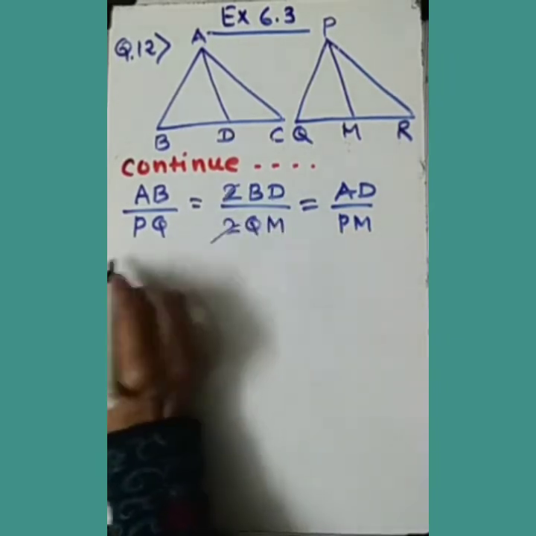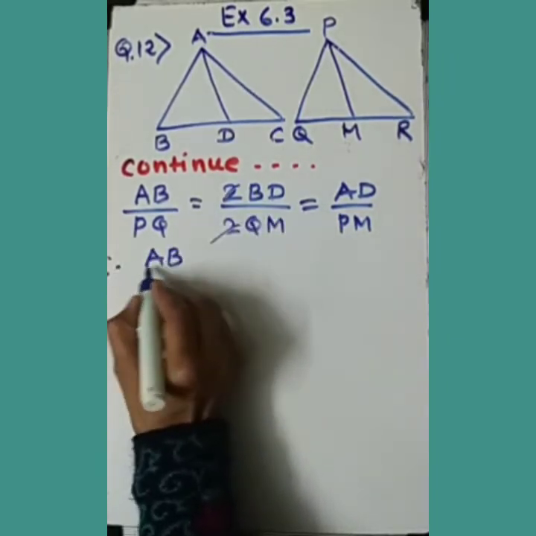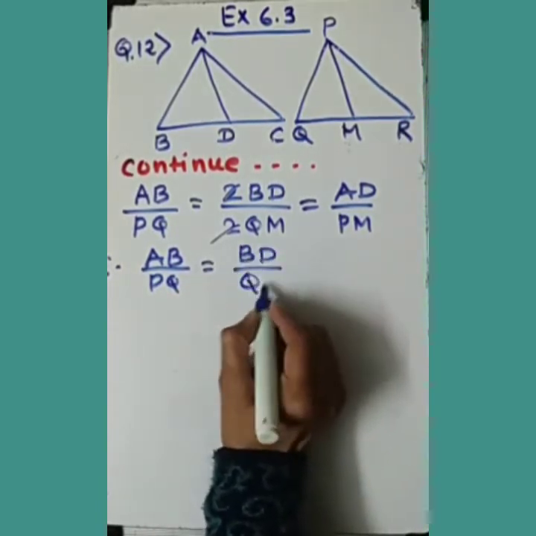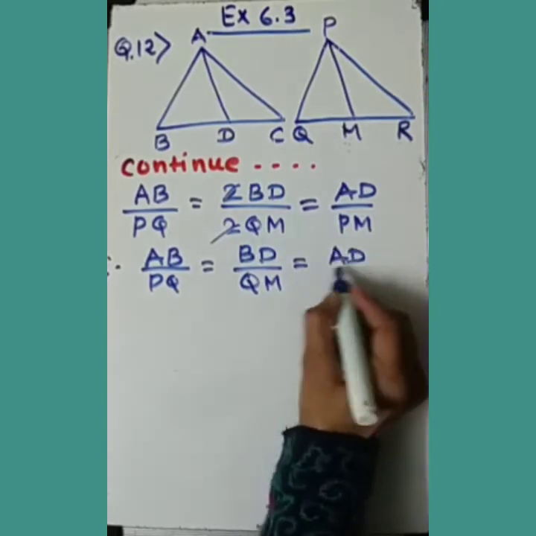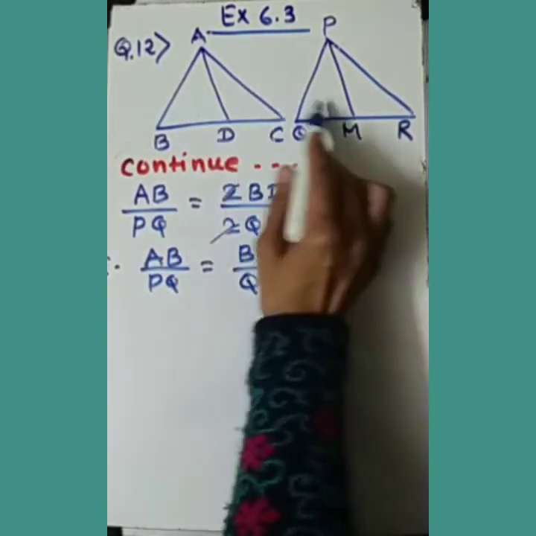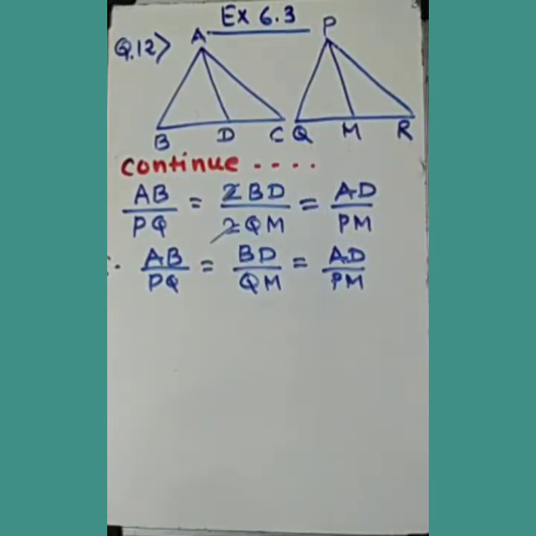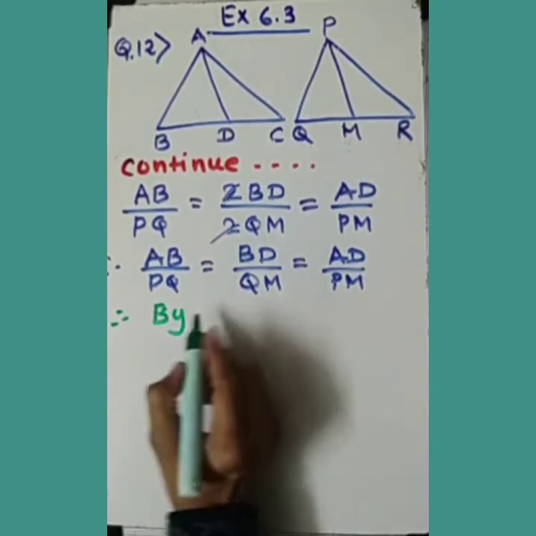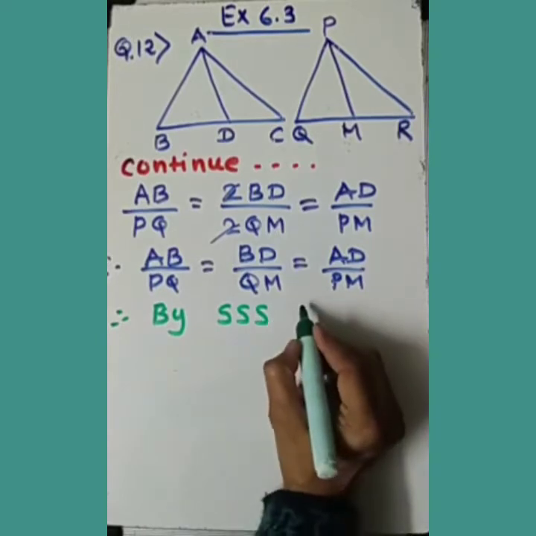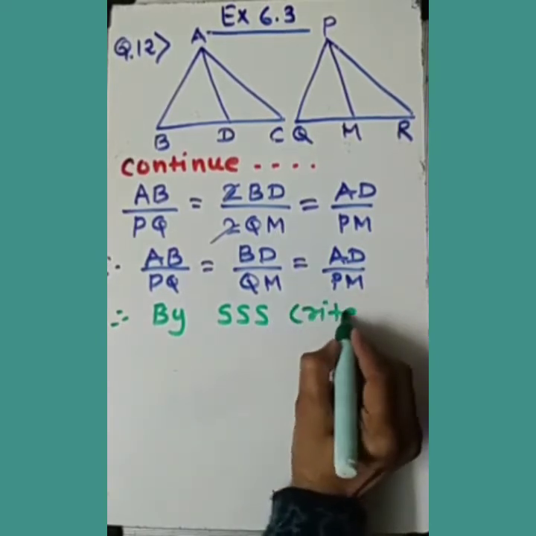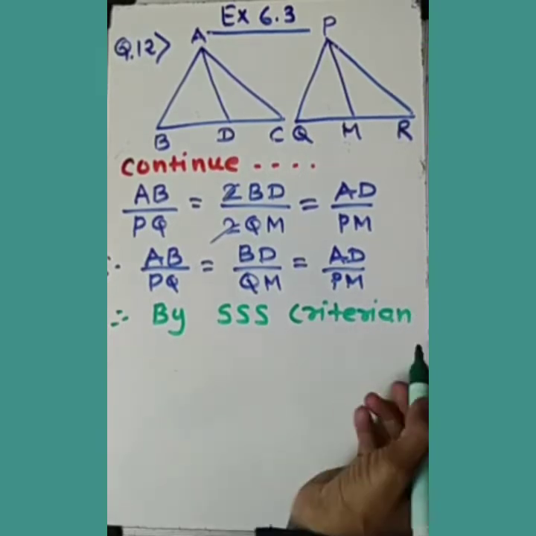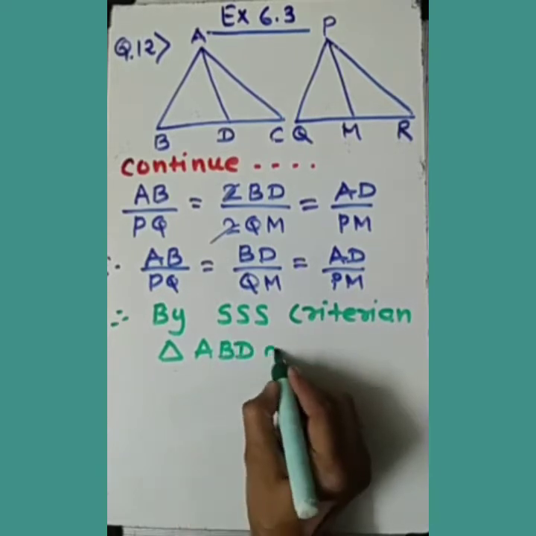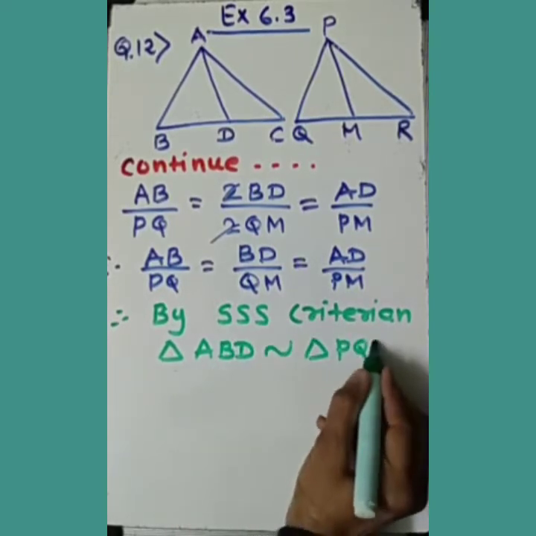Of course 2 cancels. So what do we have as the result? AB upon PQ equals BD upon QM, and of course AD upon PM. For these two triangles we are proving they are similar. So by which criteria? Therefore, by the side criteria of similarity, we can say that triangle ABD is similar to triangle PQM. Agree?